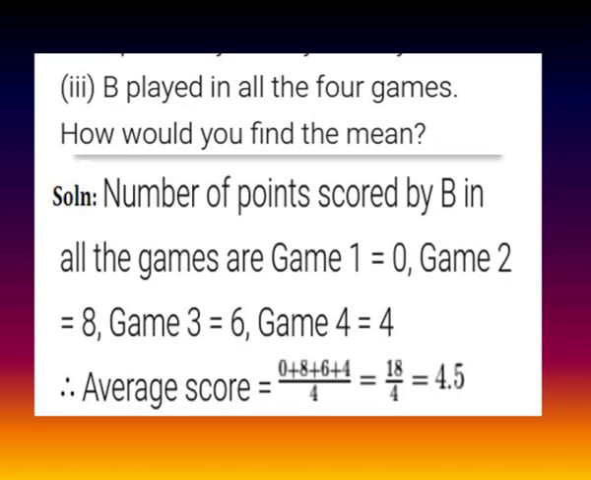Third subdivision, B played in all the 4 games. How would you find the mean? Solution, here we want to find the average of B. So the points scored by B in all the games are: in game 1 it is 0, in game 2 it is 8, in game 3 it is 6 and in game 4 it is 4. So average score of B is equal to 0 plus 8 plus 6 plus 4 divided by 4, which is equal to 18 by 4, which is equal to 4.5.